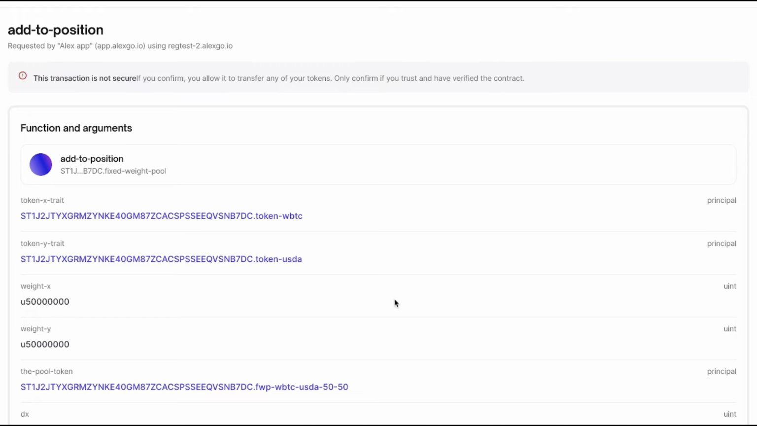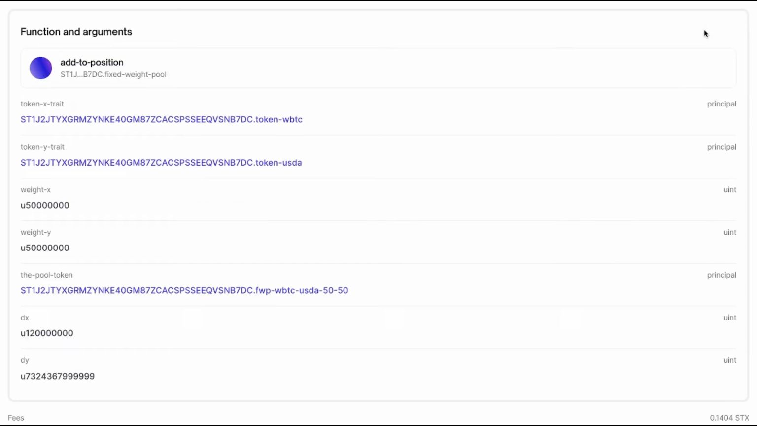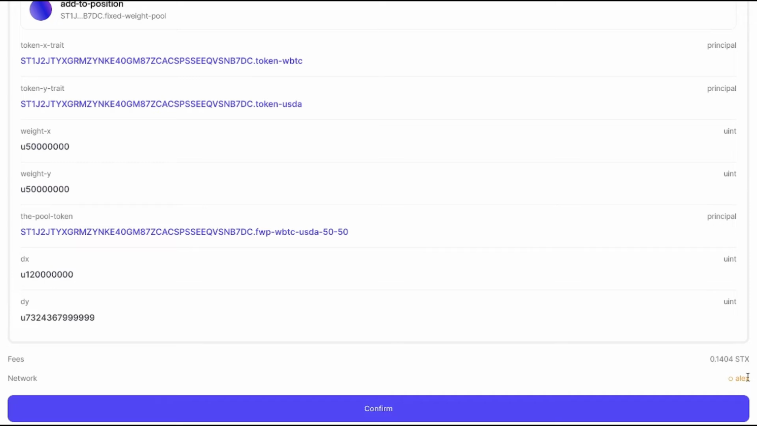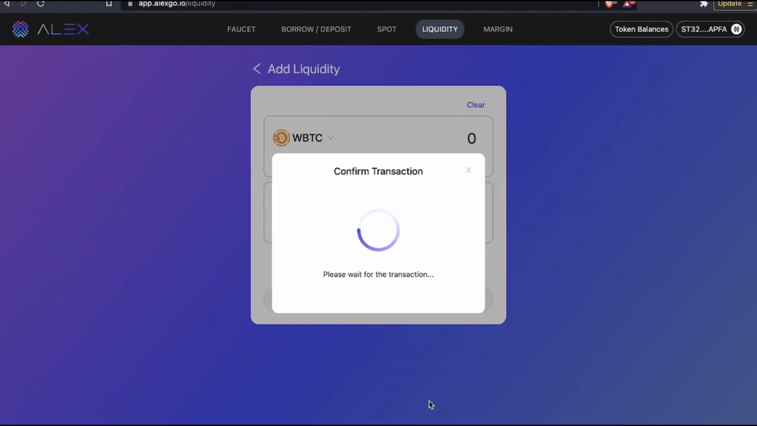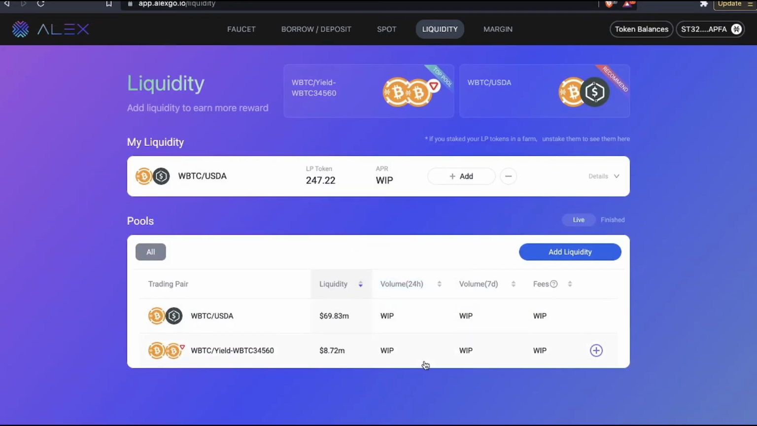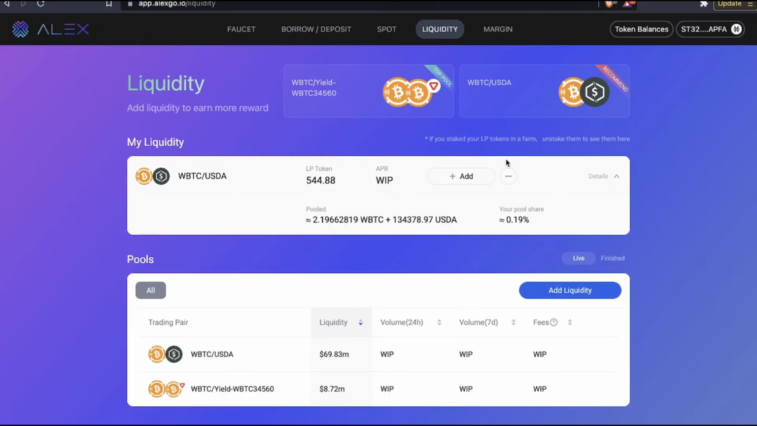Whenever this screen shows up, make sure you can see the STX right here. It's an indication that you're on the right network, and when you scroll down, the network also shows LX, not testnet, not mainnet. Then press confirm. Let it wait for a little bit. Okay, the transaction is successful. Then you have the LP token right here already. I put around 2.19. I already added some liquidity earlier.